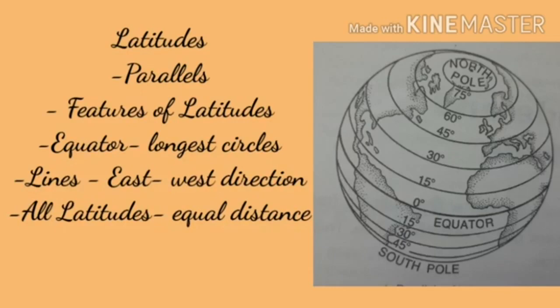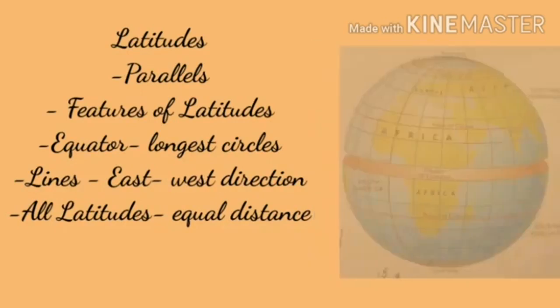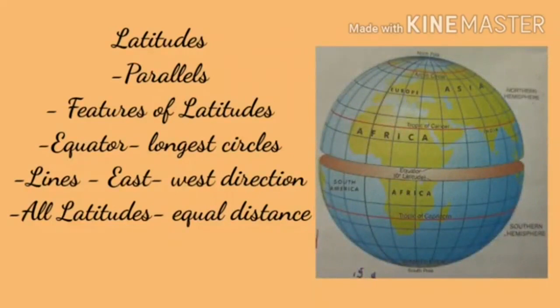The equator is the 0-degree parallel. The latitude that divides the earth into two equal curves, the northern and the southern hemispheres, is called the equator. The equator is the 0-degree parallel.